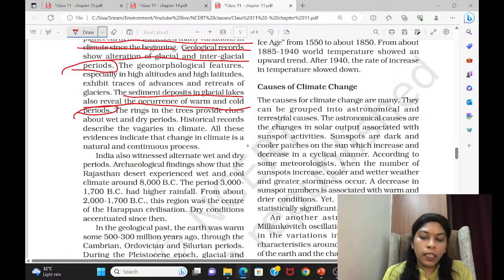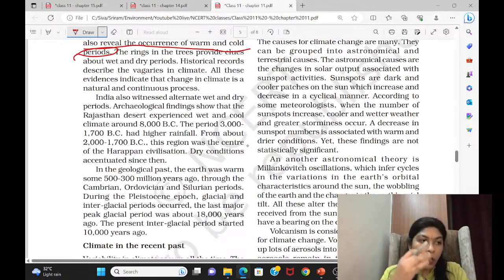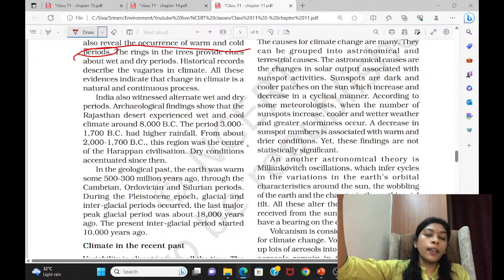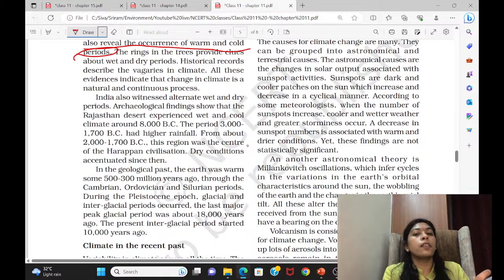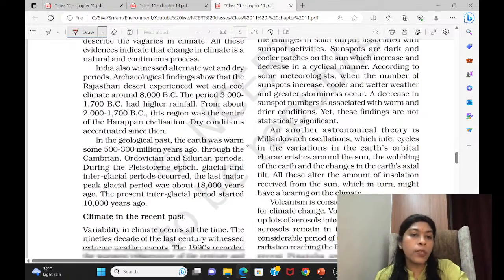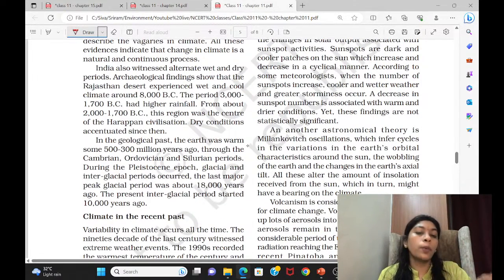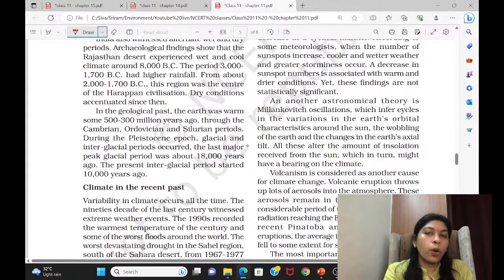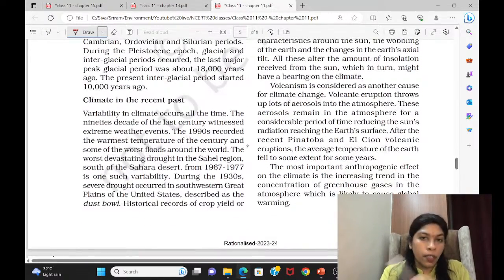But what should take place after several hundred years is happening now, because man is adding to this warming nature of earth. Naturally it has to happen, but it takes place gradually. What man is doing is increasing it, trying to bring it as fast as possible. That's a problem, and that is why we have termed this concept climate change. Then they have given findings showing that wet and dry periods existed in the earth.